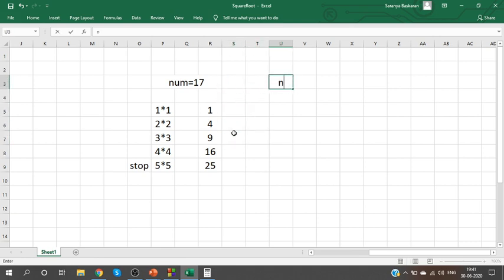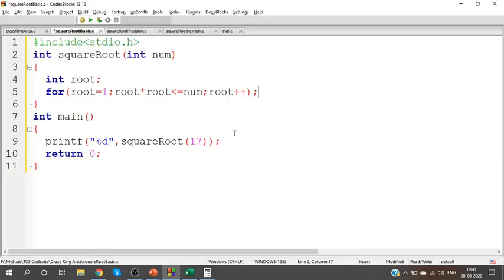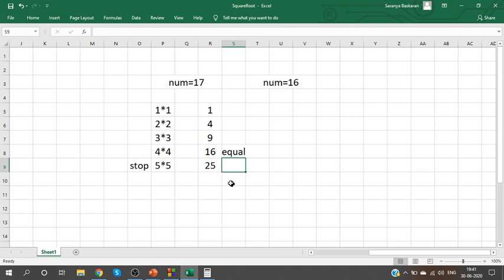Even for the number 16, we check 1 square, 2 square, 3 square, 4 square. Here the values are equal. Even though they are equal, we are continuing with the loop, because the condition is less than or equal to. Even if it is equal, we will go to the next root. So we will stop at 25 only. For 17 as well as for 16, we will stop at 5. But for both of them, square root is 4 point something only.